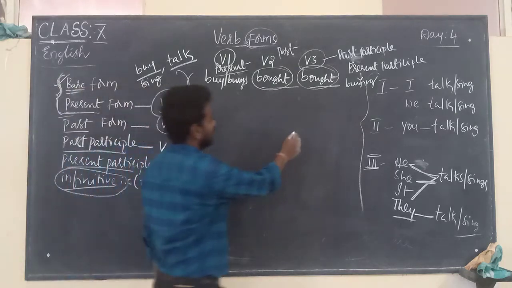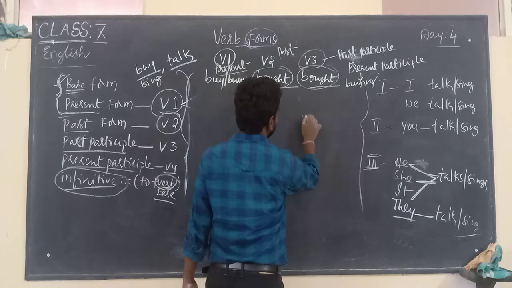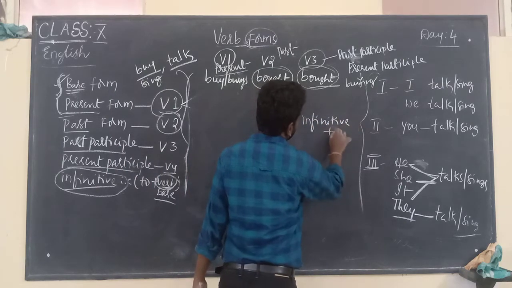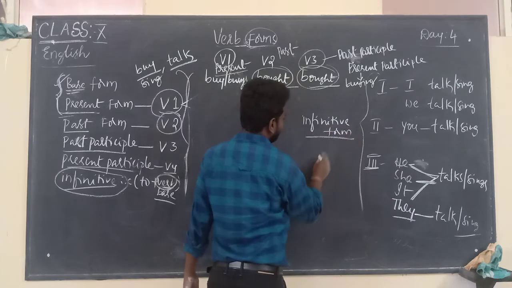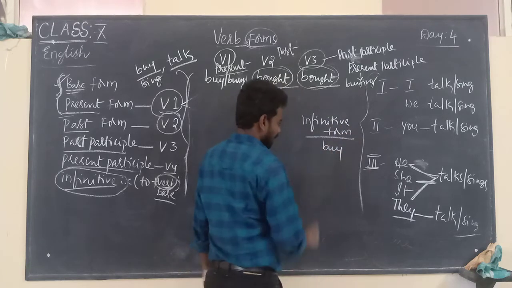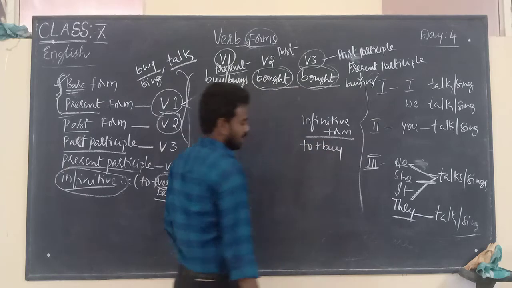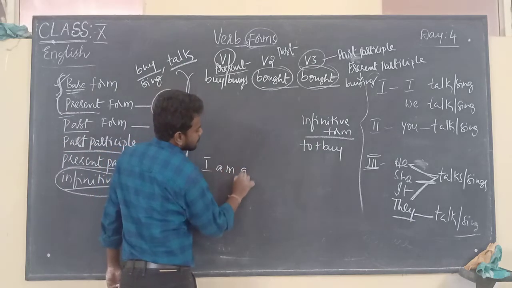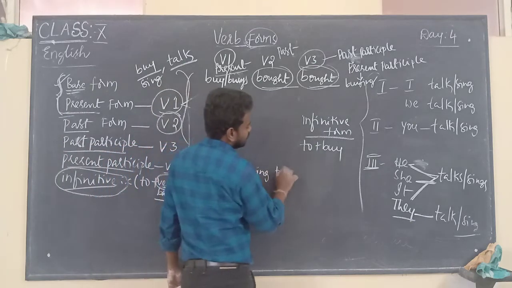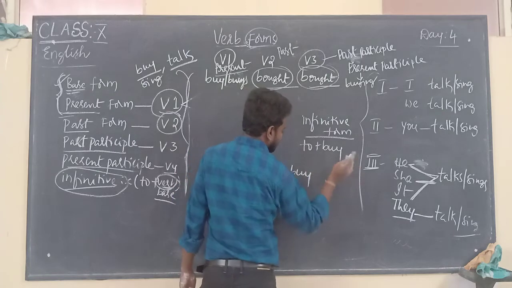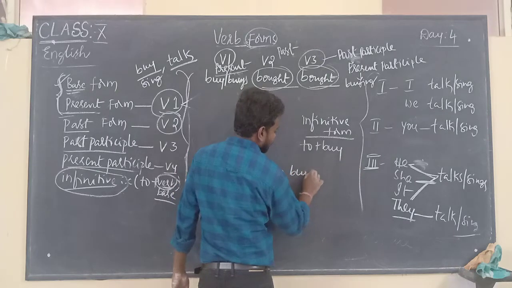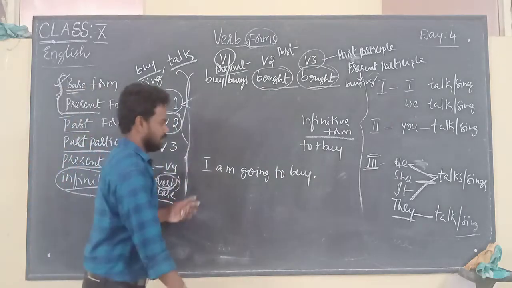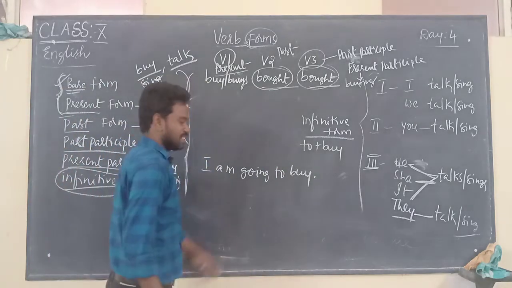So that means the infinitive form is the last form. What is the meaning of infinitive? The word 'buy' becomes 'to buy'. So in the examination it will be given like that: I am going to buy some vegetables. It's given: I am going to buy some vegetables.